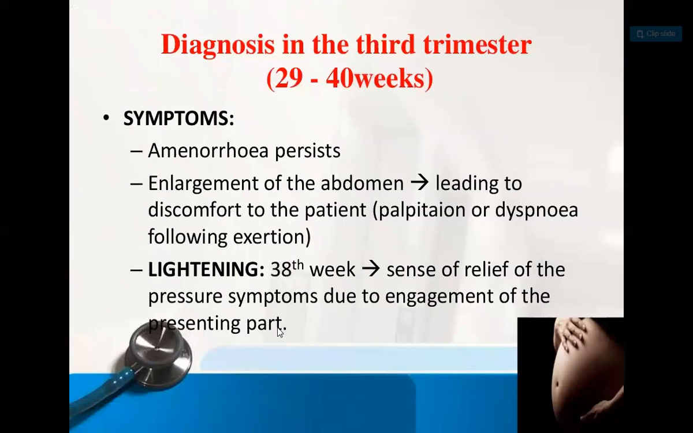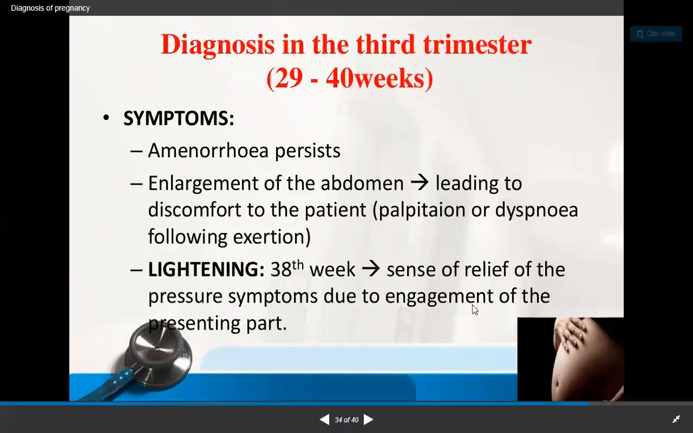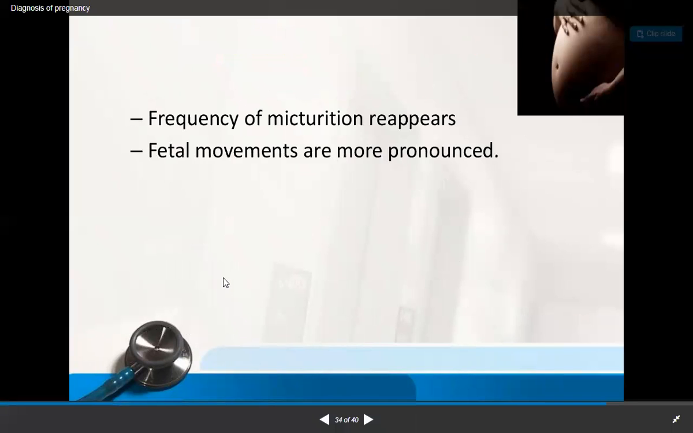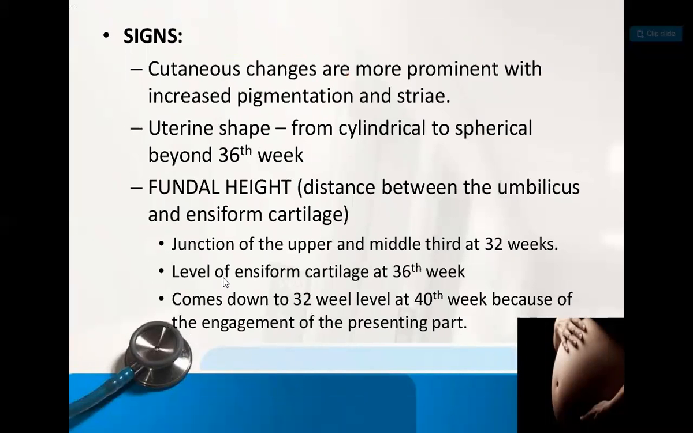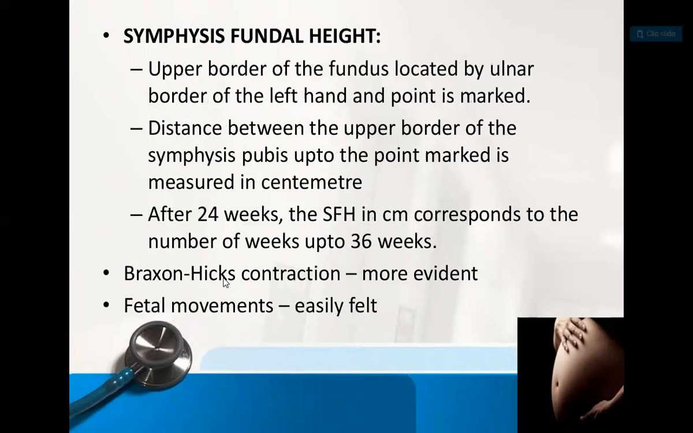And in the third trimester, basic symptoms, that is from 29 to 40 weeks, symptom basic amenorrhea, it is going to be there in all three trimesters. Then enlargement of the abdomen, then lightening after 38 weeks, some relief of the pressure symptoms due to engagement of the presenting part. That is called lightening. Urinary frequency reappears, fetal movements become more pronounced, and the fundal height increases, uterine shape becomes from cylindrical to spherical. Then symphysiofundal height, that is what we have to measure.